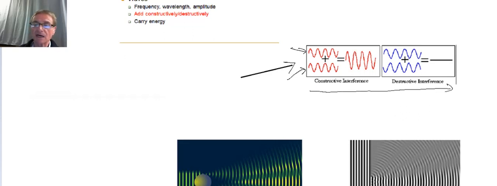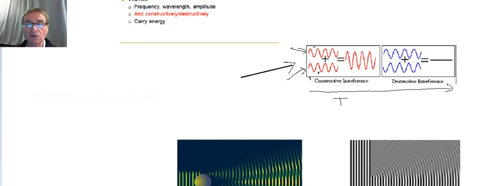If this was time along the bottom, for every period of time that you looked at a wave, both waves would have exactly the same amplitude. When I add these waves together, they add up in a way that's called constructive interference. So if I add the top wave and the bottom wave, what I'm going to get is the red wave to the right, and this is called constructive interference.